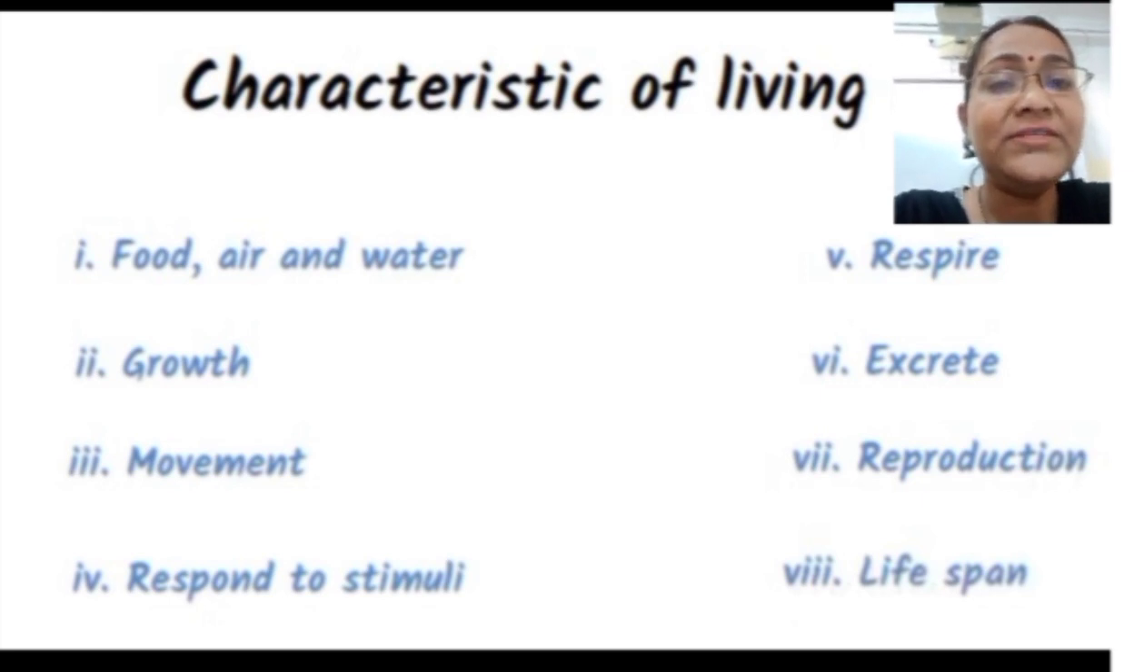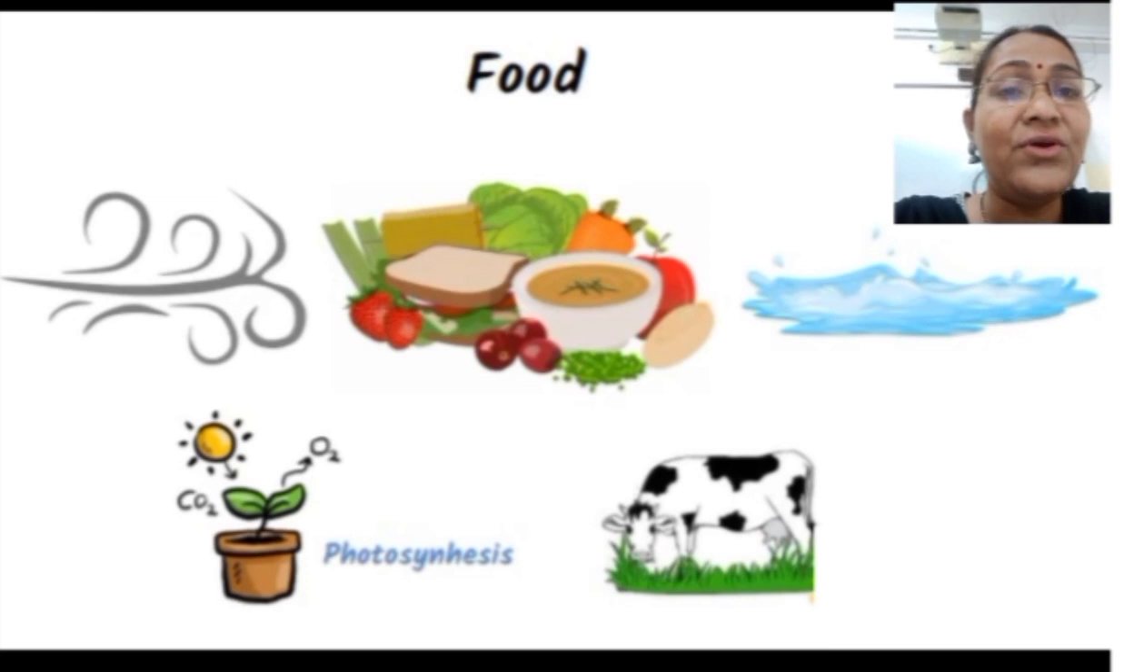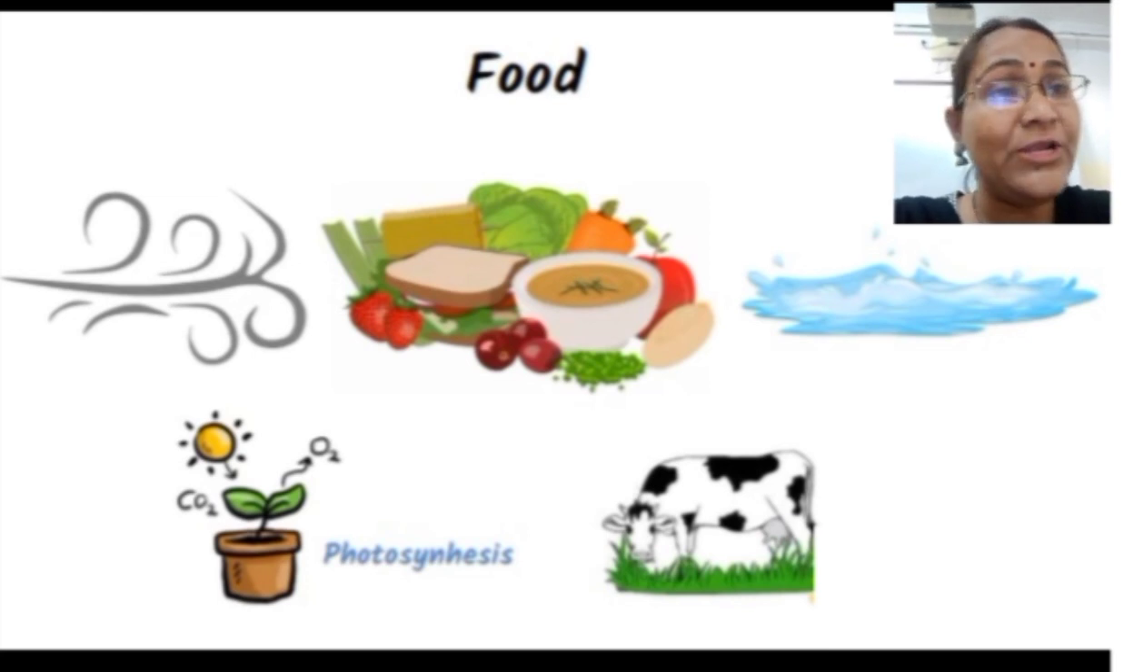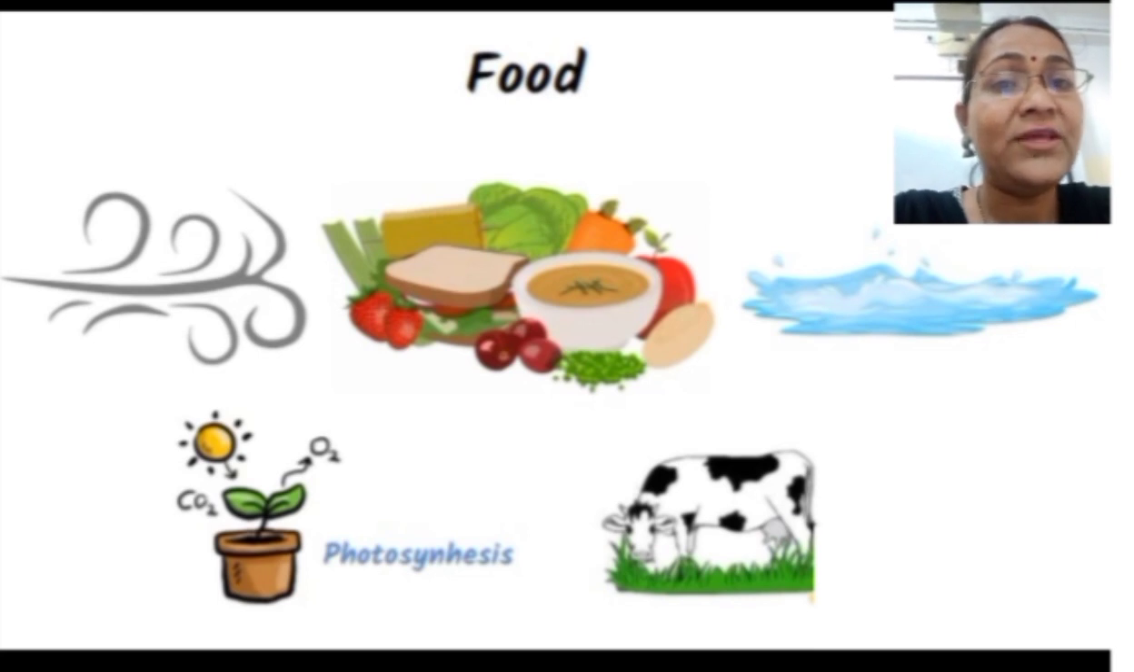The first characteristic we studied is food. All living things need food to stay alive. They also need air and water for their survival, without which they will die. The plants make their own food by the process of photosynthesis, but animals obtain their food from other plants and animals. Non-living things do not need food, air and water.